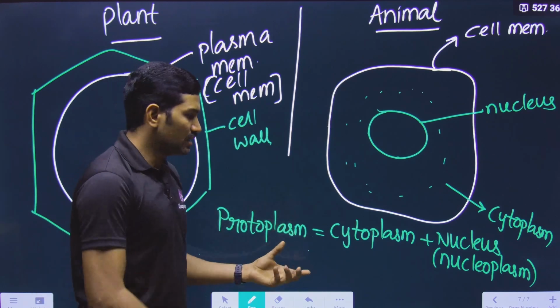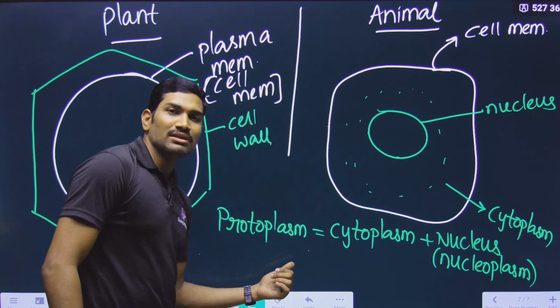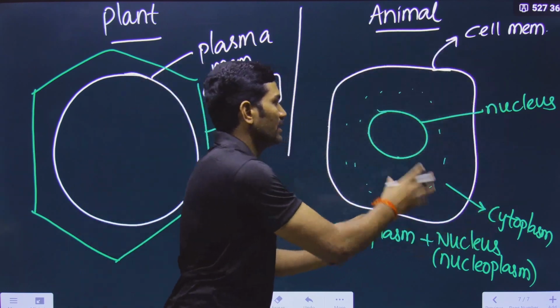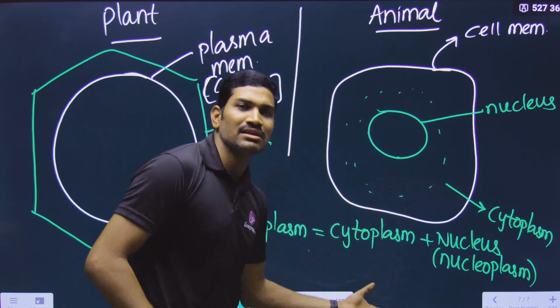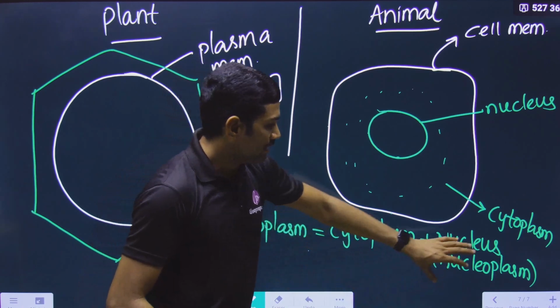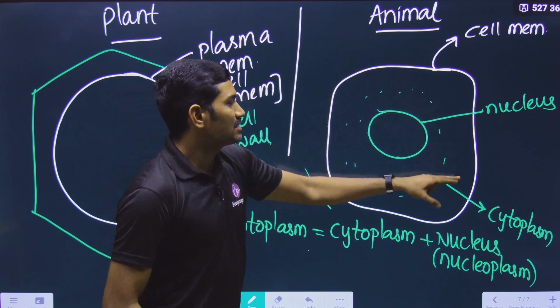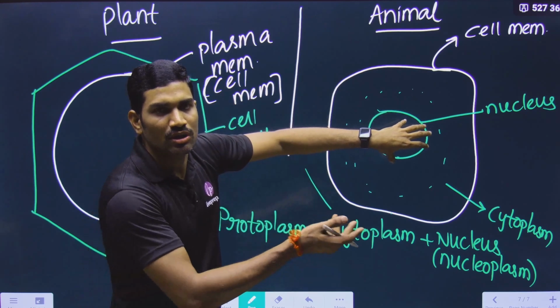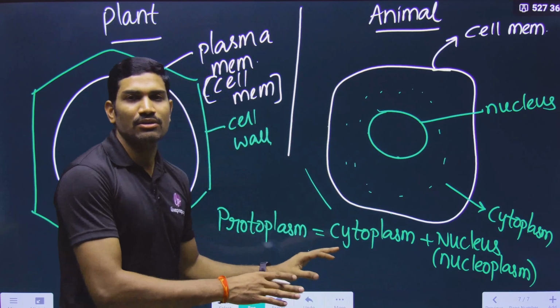Based on this, what is cytoplasm? Protoplasm minus nucleus. If you eliminate the nucleus from the entire protoplasm, whatever remains is cytoplasm. Then what is the nucleus or nucleoplasm? Protoplasm minus cytoplasm. In this way also they give one particular definition.